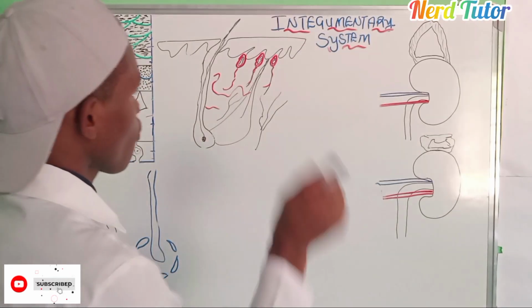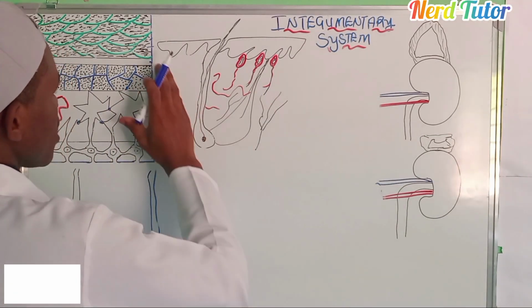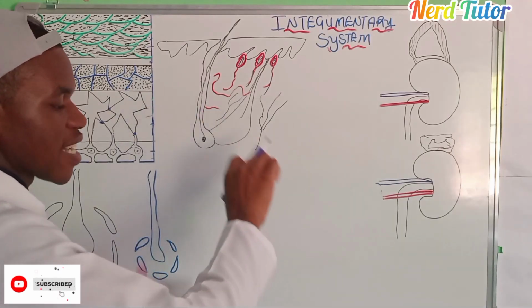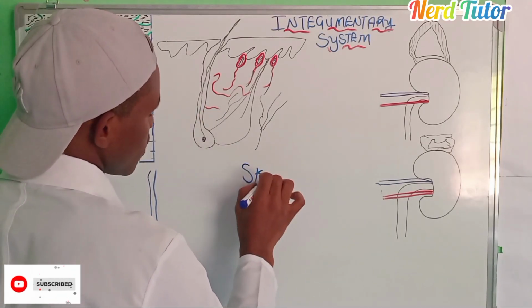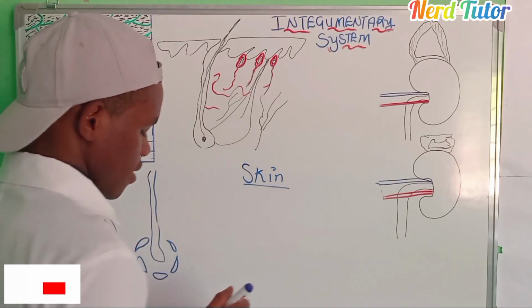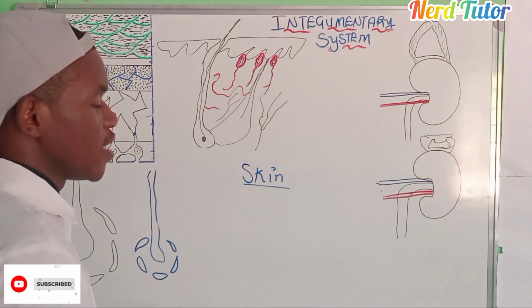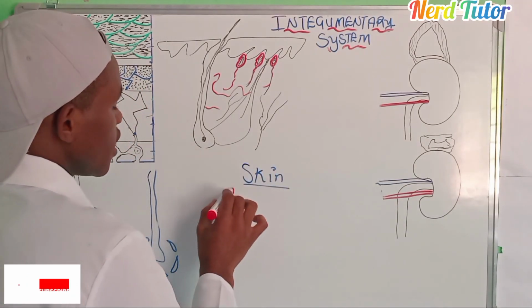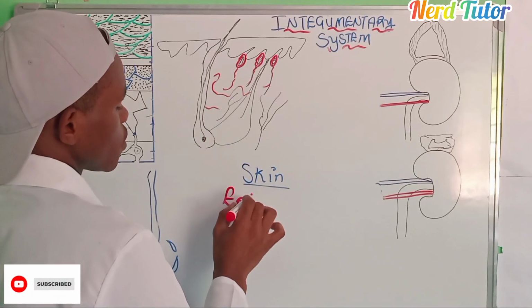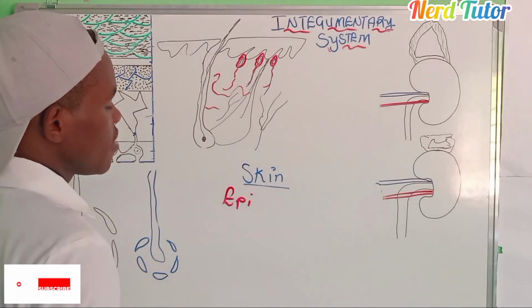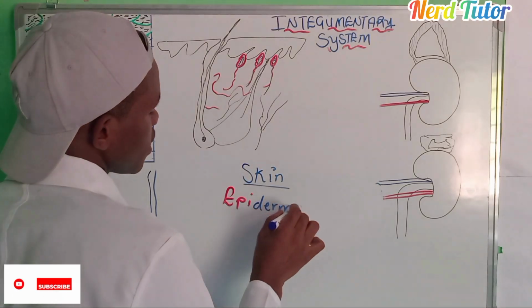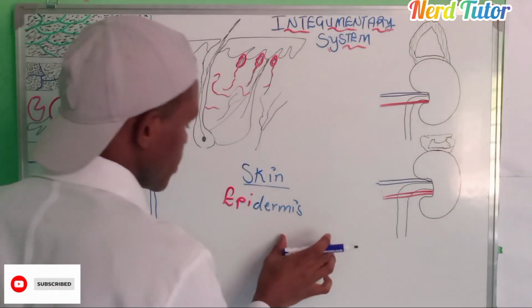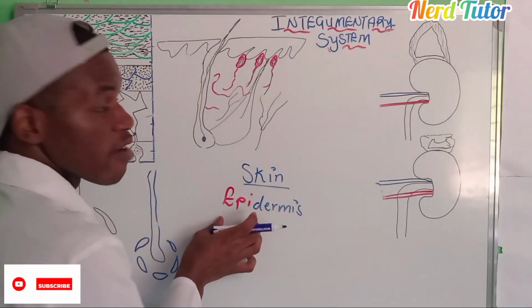Now let us talk about the skin itself, the first covering that we're going to talk about. The skin has got two layers. The first layer, we call it the epidermis. The word epi means above, and then the dermis part simply means the skin. So epidermis, the skin which is above.